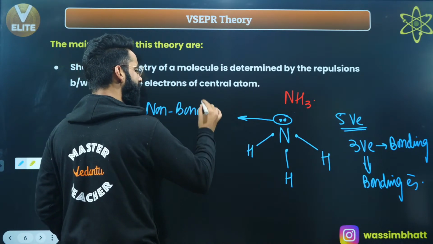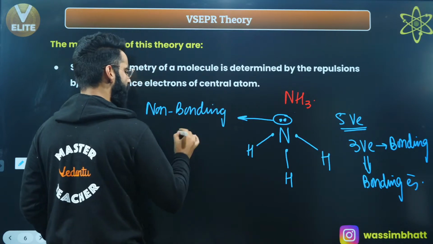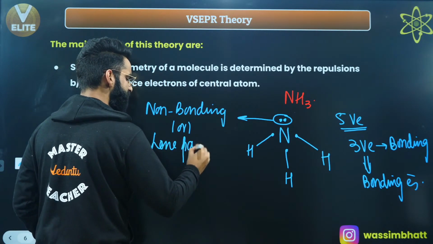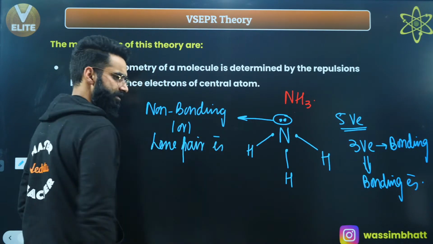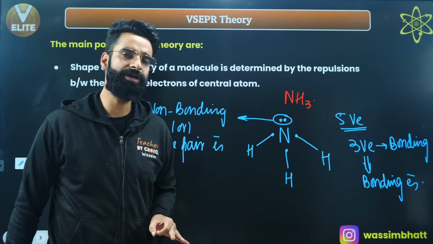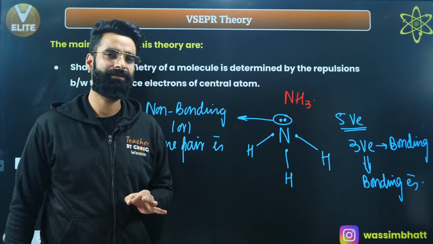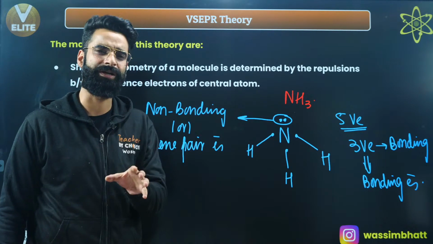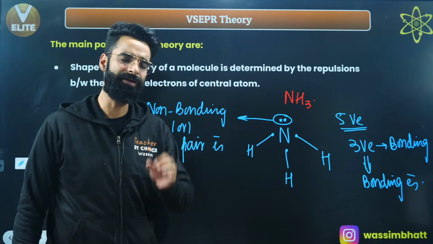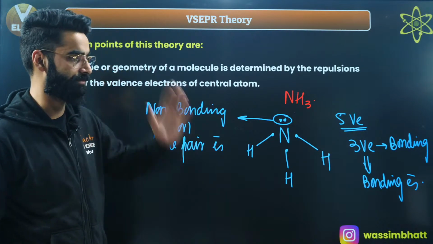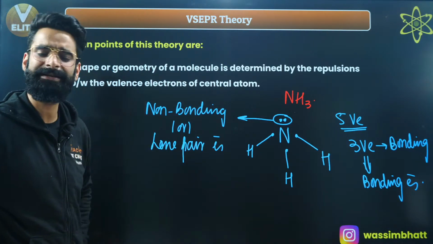You can either call them non-bonding electrons, or you can call them lone pair electrons, right? The choice is all yours. So first thing, those electrons of the valence shell which participate in the bonding are called bonding electrons, whereas those which do not participate in the bonding are non-bonding electrons, or lone pair electrons, right? Yes, as simple as that.